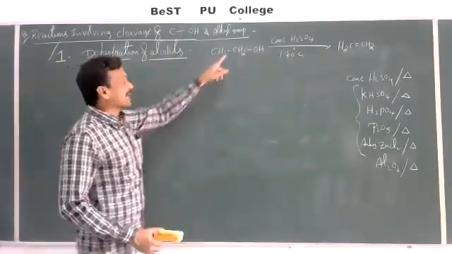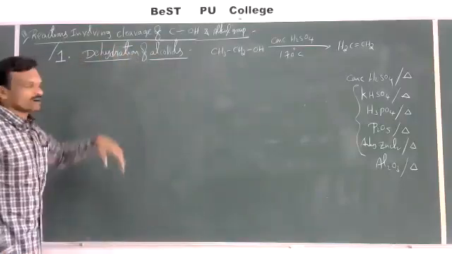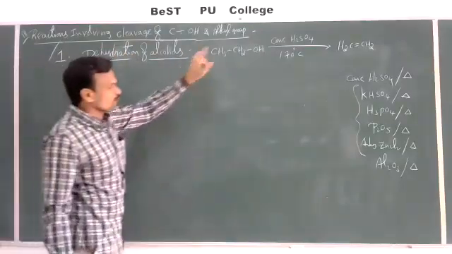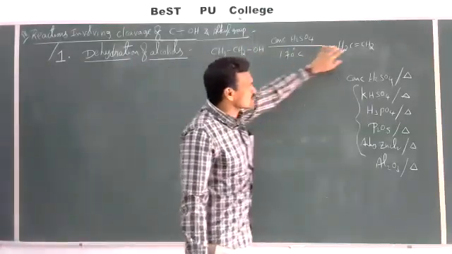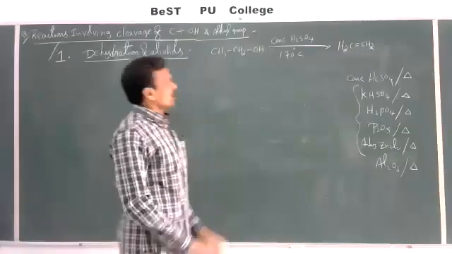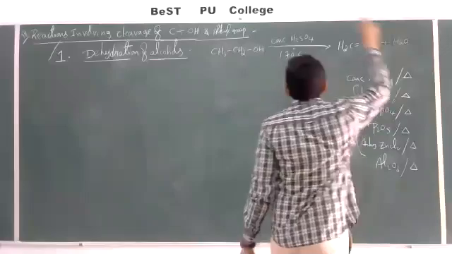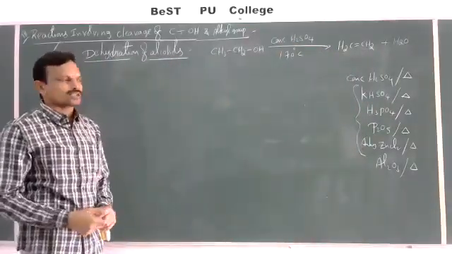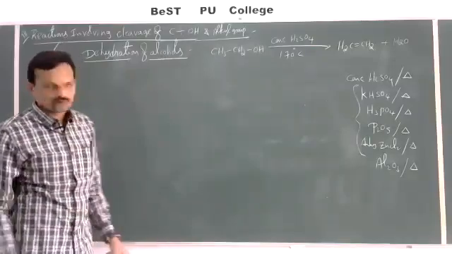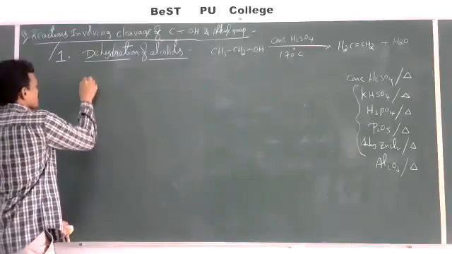So dehydration: de means removal, hydro means water, removal of water. So removal of water with concentrated H2SO4 at 170 degrees Celsius gives ethylene, and water gets separated, and that water will be absorbed by this H2SO4, because H2SO4 can act as a dehydrating agent as well as a drying agent also. So the water molecule gets separated here. Now the mechanism for this reaction is very important.